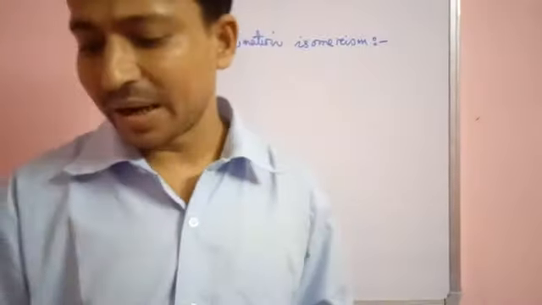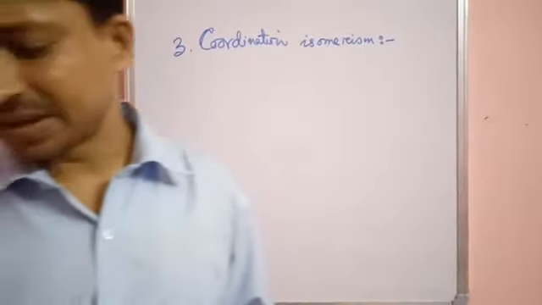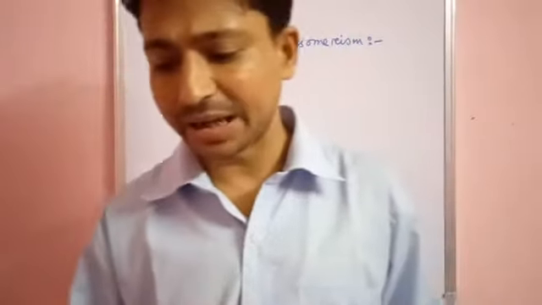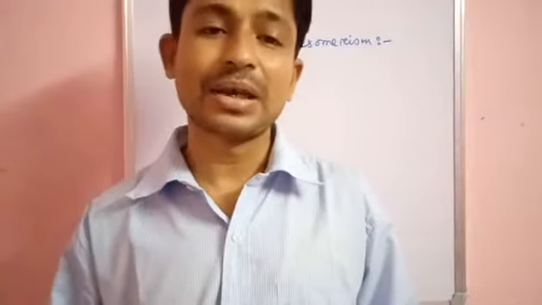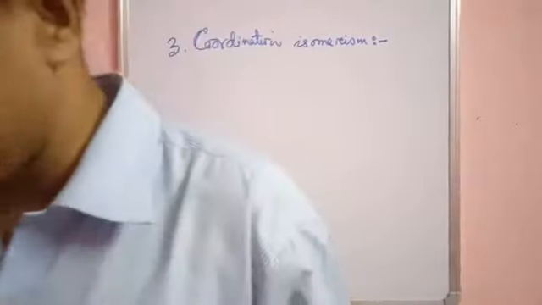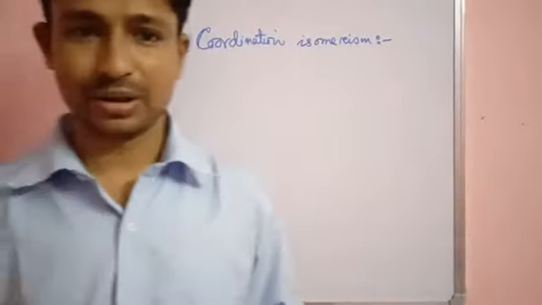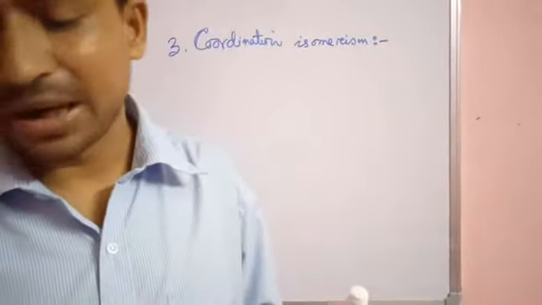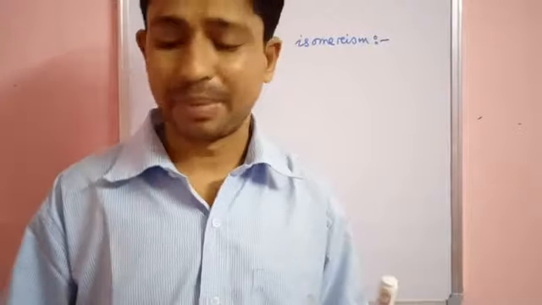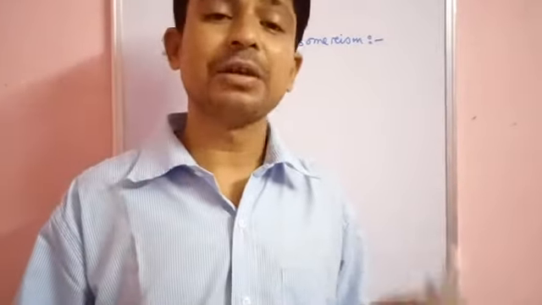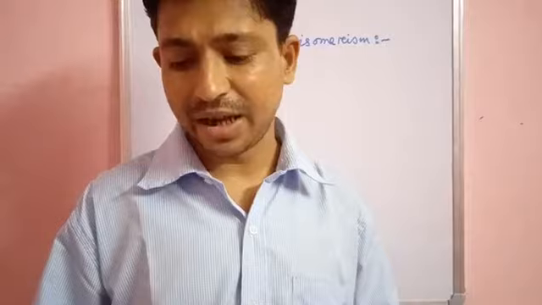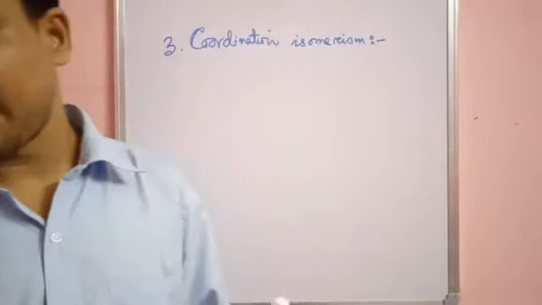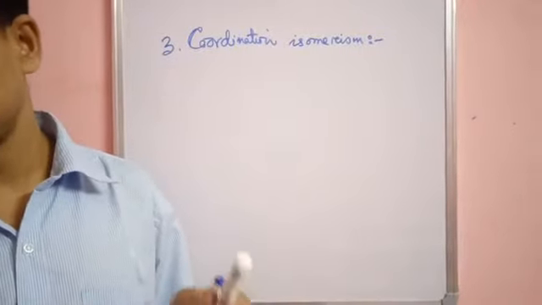This type of isomerism occurs in complexes which contain both cationic and anionic complexes, and the isomers differ with respect to the distribution of ligands. Very carefully notice my statement: this type of isomerism occurs in those coordination complexes which contain both cationic and anionic complexes, and the isomers differ with respect to the distribution of ligands in these complexes.